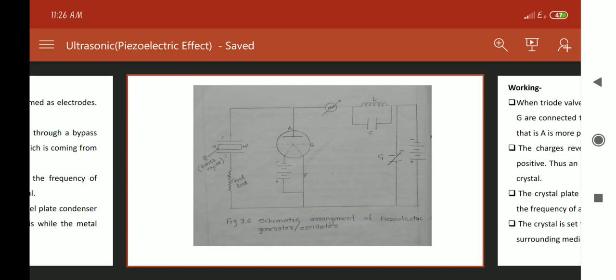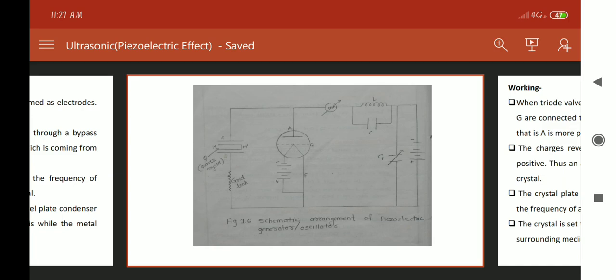One more capacitor is used, called a variable capacitor, and that variable capacitor is adjusted in such a way that the frequency of the oscillating circuit becomes equal to the frequency of the crystal.